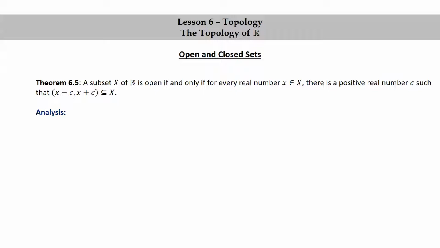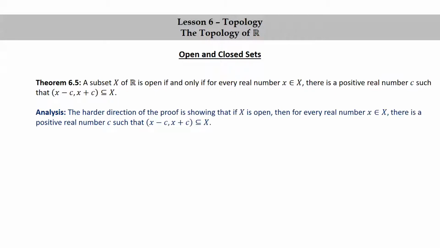Let's give an analysis of the harder part of this theorem. The harder direction of the proof is showing that if X is open, then for every real number little x in big X, there's a positive real number c such that the open interval (x − c, x + c) is a subset of big X. To see this, suppose that big X is open and let little x be in big X.